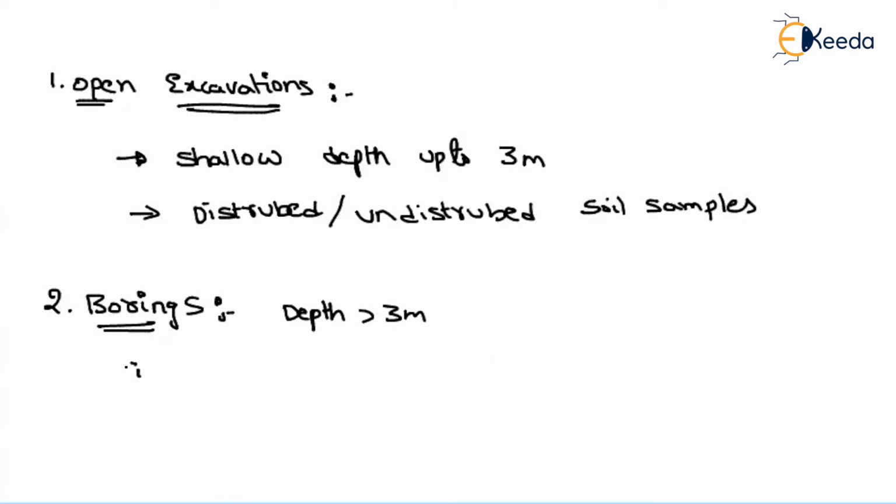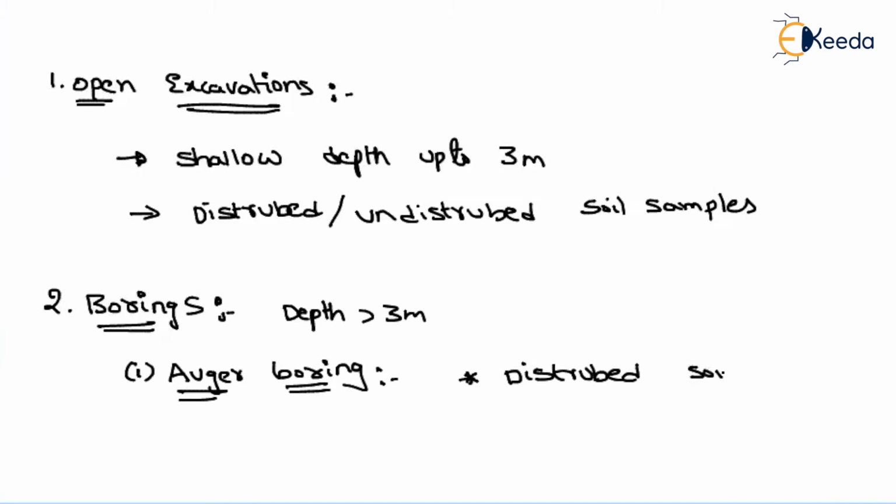Let us talk about the auger boring. This can be operated by hand or can also be power driven. Normally, if we are using auger boring, we will get disturbed soil samples.